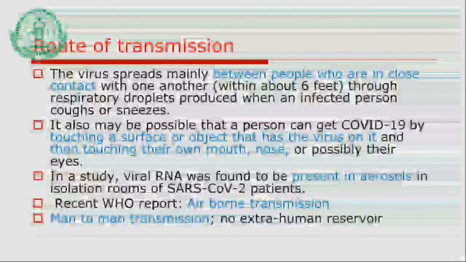Those people who are in close contact with an asymptomatic case, or we'll see the definition in relation to the asymptomatic case, what is a case of corona, we'll clear that concept. Those having close contact, less than 6 feet, are at more risk. So that is one of the important routes of transmission.